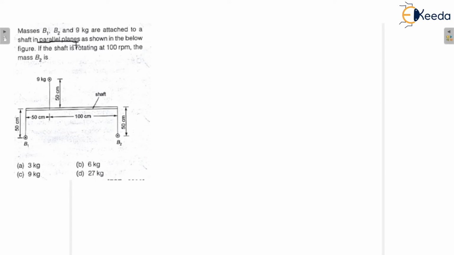So they are in different planes, and we can apply the dynamic balancing criteria. That means we can consider that the summation of moments of all the masses would be equal to 0.